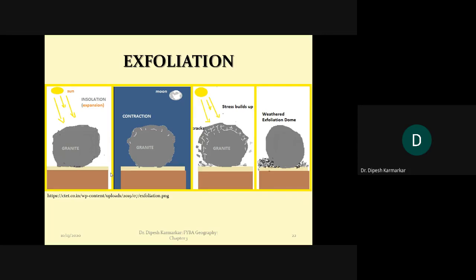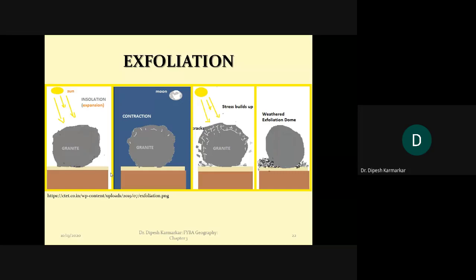The frost action is completely different, because it's a water element that is involved in it, while the first three are more directly about the expansion and contraction of the rocks, and the way in which the rock weathers, either block by block or grain by grain or layer by layer.